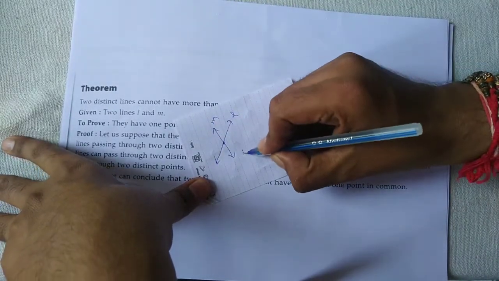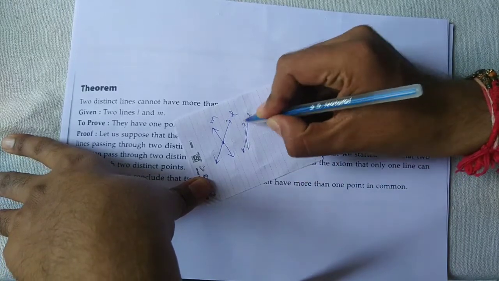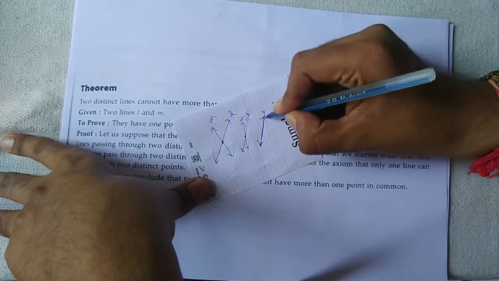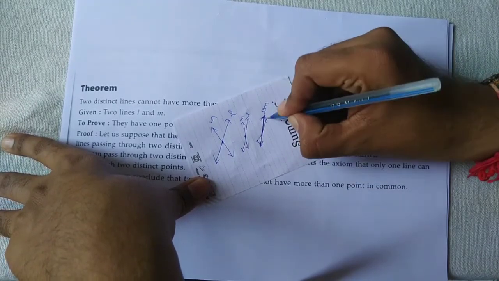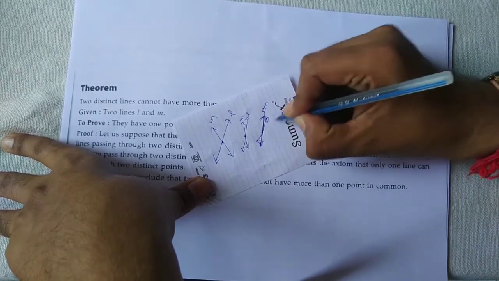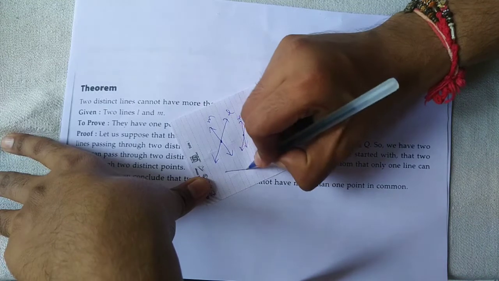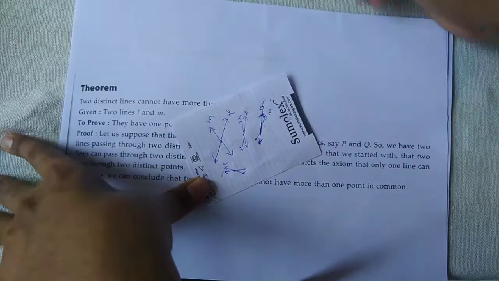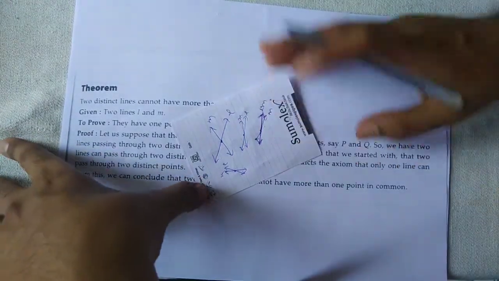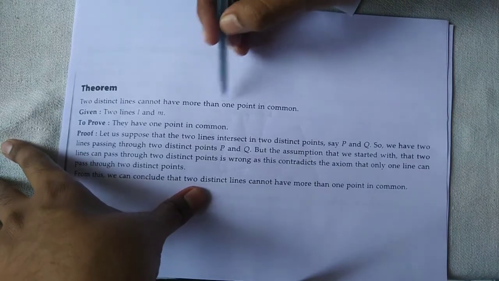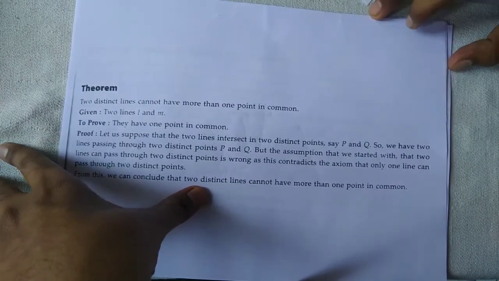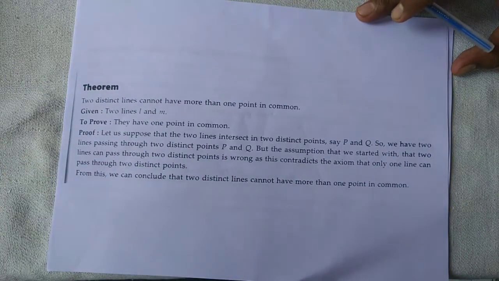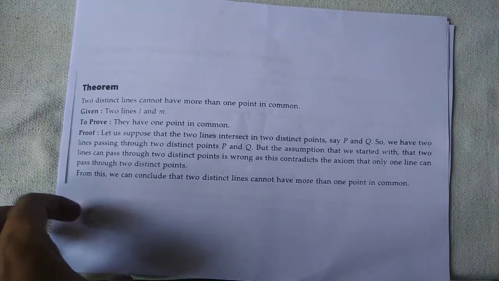Suppose I take L here, then M here. There is 1 point in common here. Suppose L is here and M here, there is 1 point. Suppose I take L here, then 1 point. Okay, two distinct lines cannot have more than 1 point in common. If there are any common points, there is one and only 1 point. Okay, two distinct lines. This is the proof.